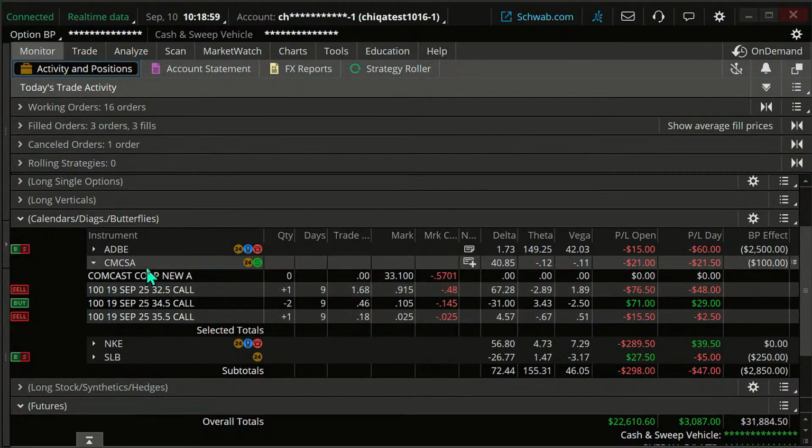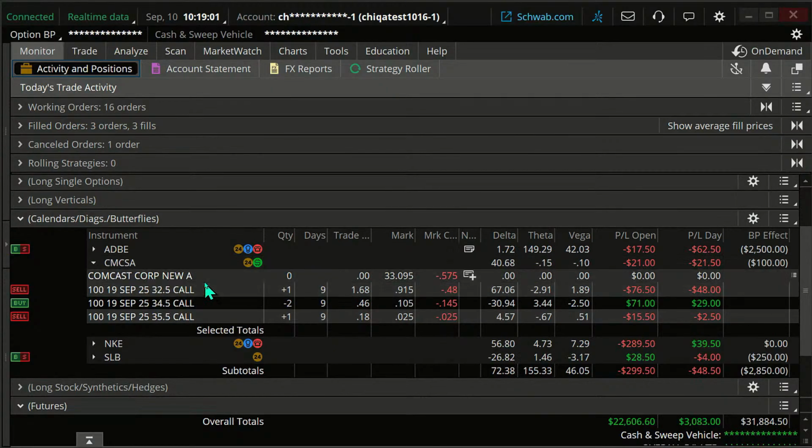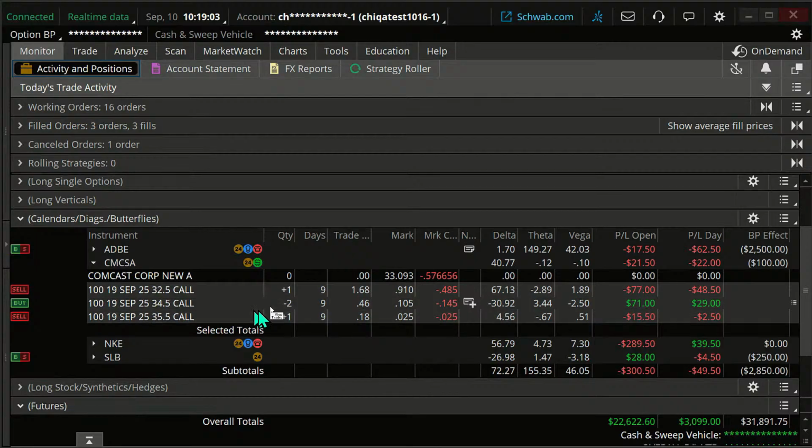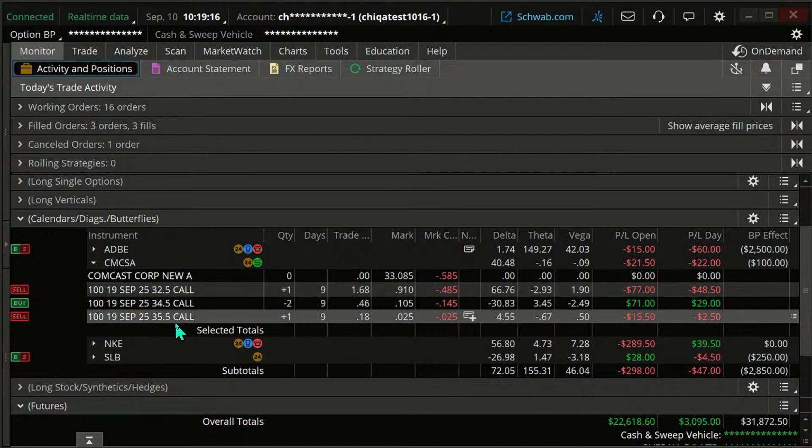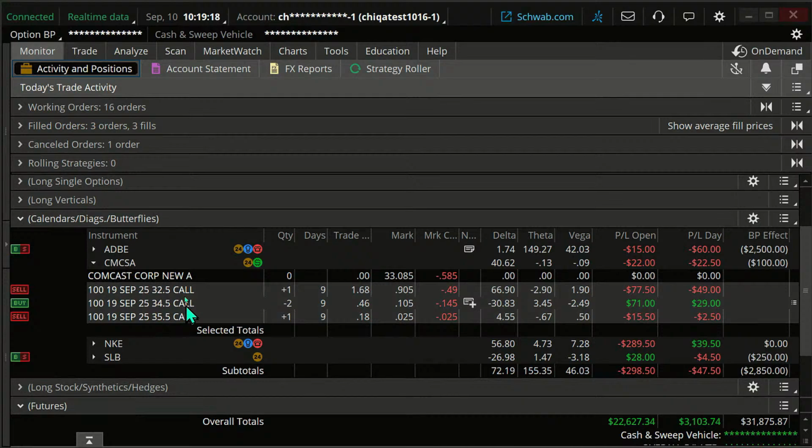What's this trade right here on Comcast? Well, on Comcast, we have two short contracts of a 34.50 call, and one long contract of a 32.50 and one long contract of a 35.50. That's a skewed butterfly right there.